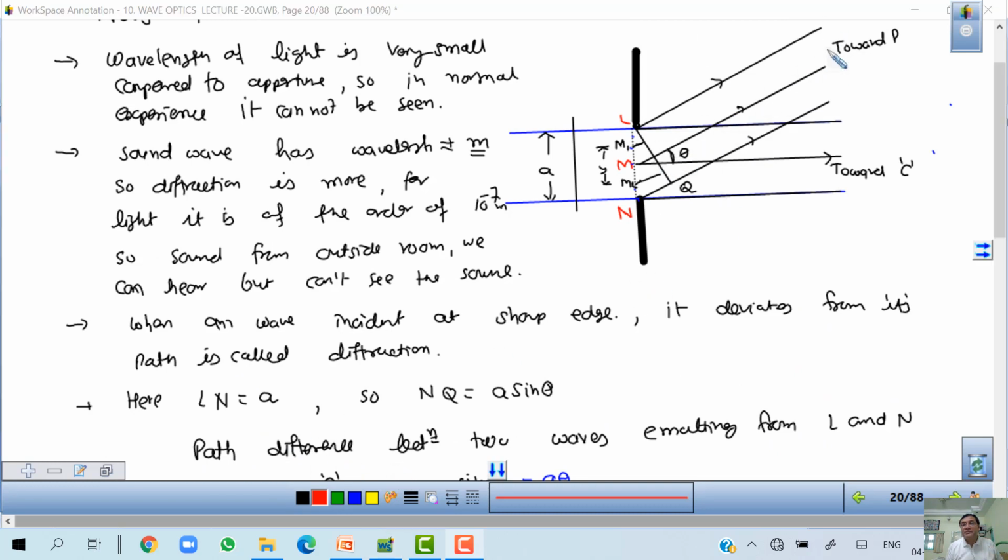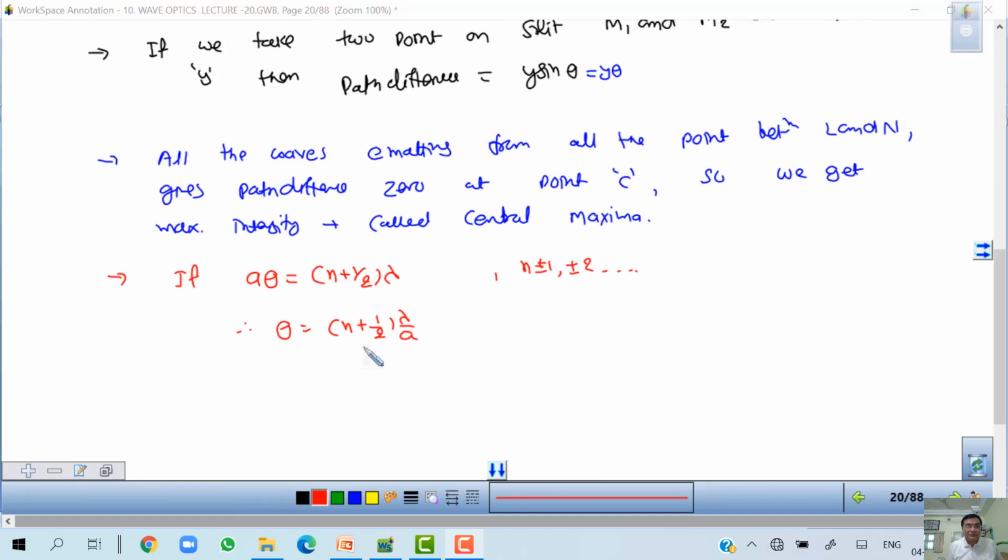Theta is variable, I can take P up or down anywhere. So P is selected such that theta is equal to this one.